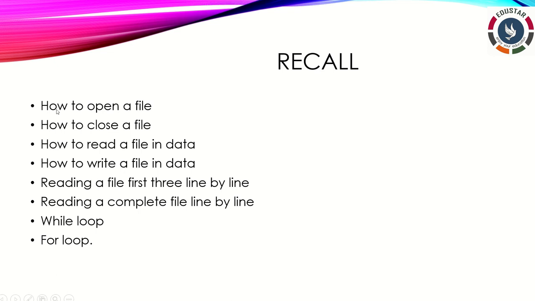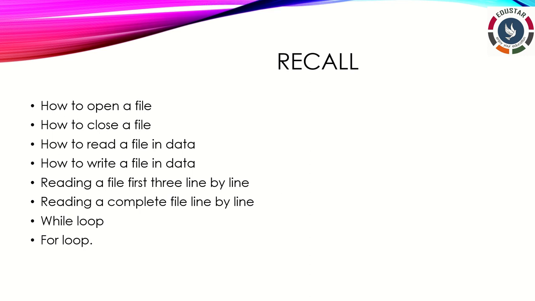We have already seen how to open your file, how to close your file, how to read data in your file, how to write data in your file. Reading the first three lines, line by line, and then the complete file, and from the complete file how we use the while loop and for loop. So already we have seen this.